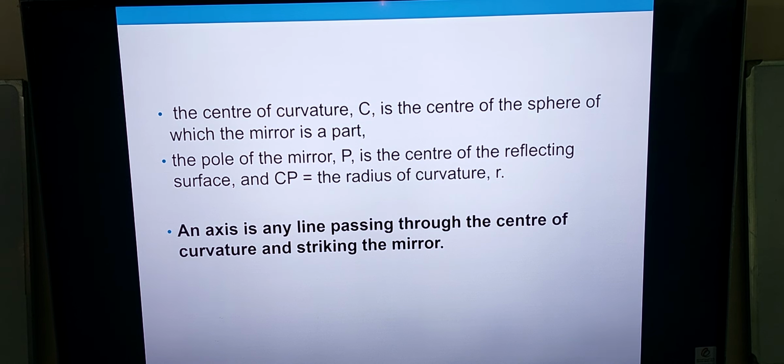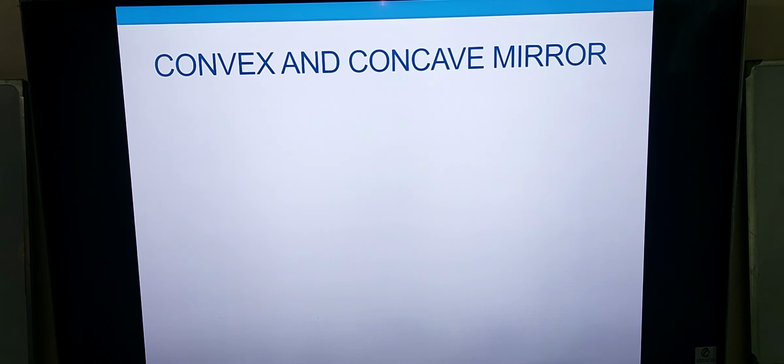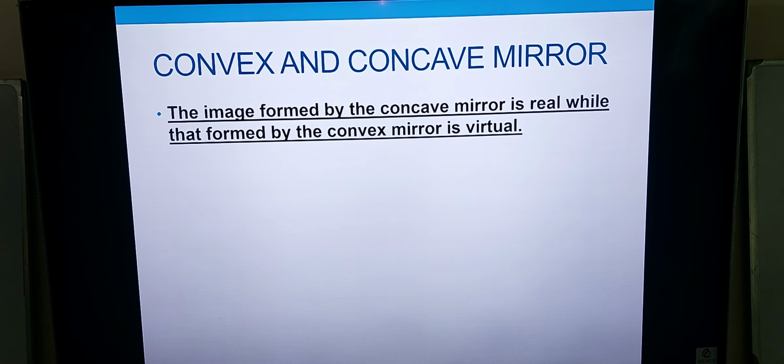Here C is the center of curvature, as I told you, the center of the sphere of which the mirror is a part, and P is the pole of the mirror, and CP is the radius of curvature. Now, image formation by the convex and the concave mirror. The image formed by the concave mirror is real, while that formed by the convex mirror is virtual.